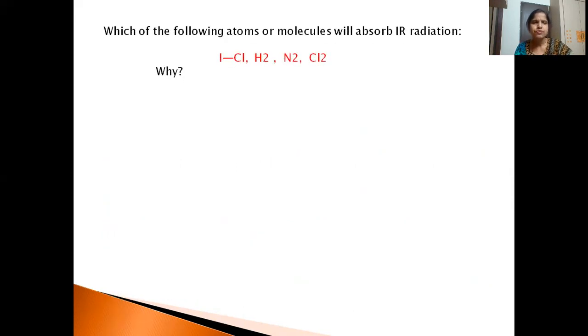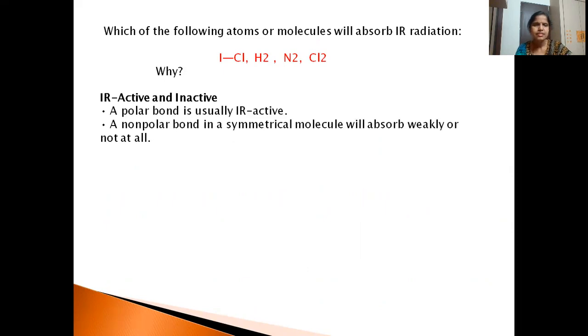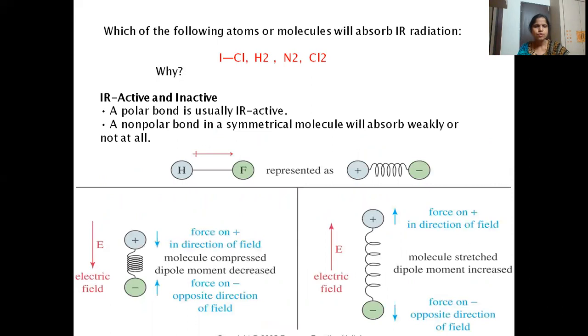Now you tell me which of these molecules will absorb IR radiation, or we can say they are IR active: ICl, H2, nitrogen, chlorine. So you will say it is ICl, or HCl actually it should be. Why is it IR active? Because it is polar. A non-polar bond in a symmetrical molecule will absorb weakly or not at all. So all the polar bonds are IR active.